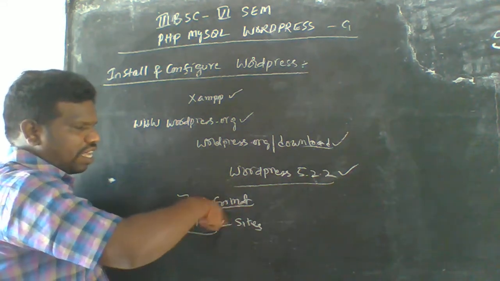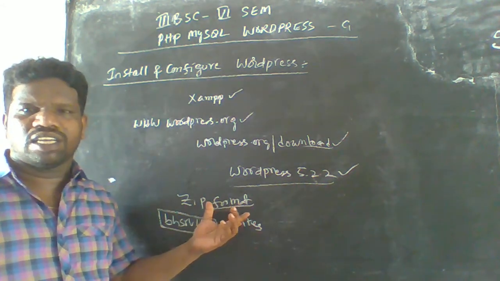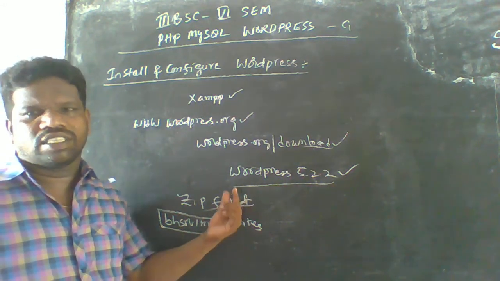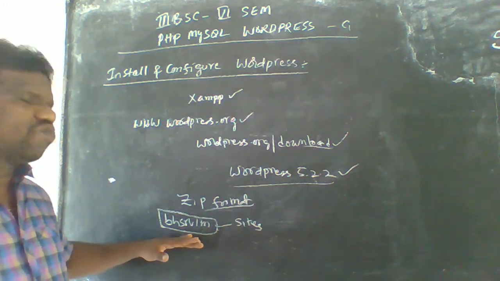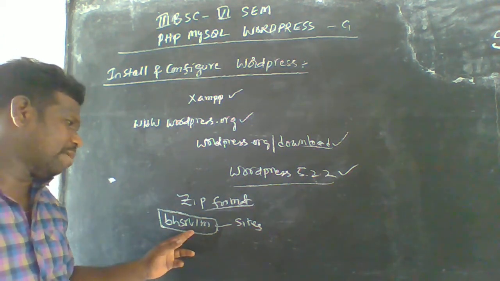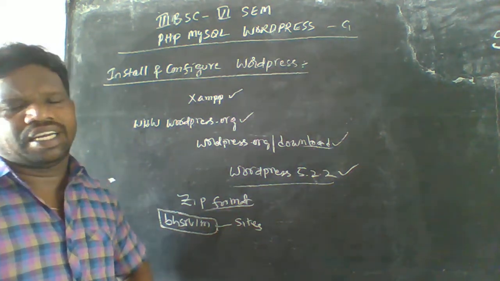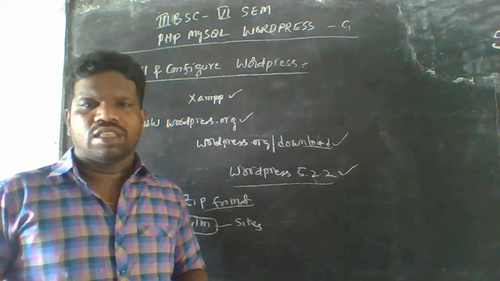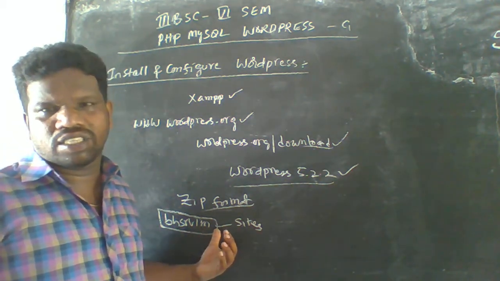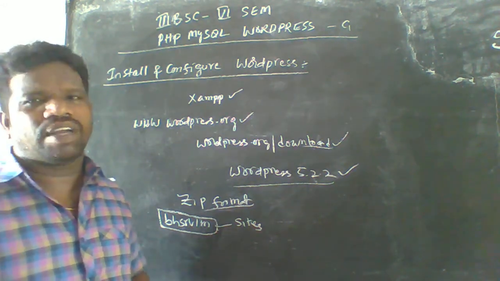After the extraction, a number of folders and subfolders are placed here, and all these folders and subfolders are copied into this folder. The data will be placed into VHSR VLM, and that folder name is treated as a site name here. For example, vhsrvlm.org or vhsrvlm.com, whatever it may be, and it also acts as site software.